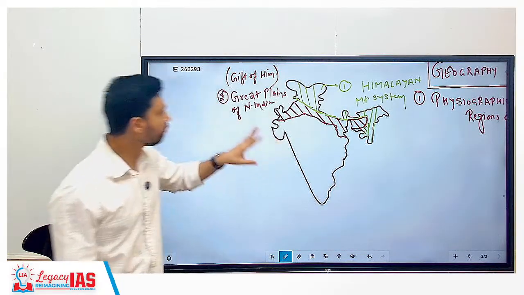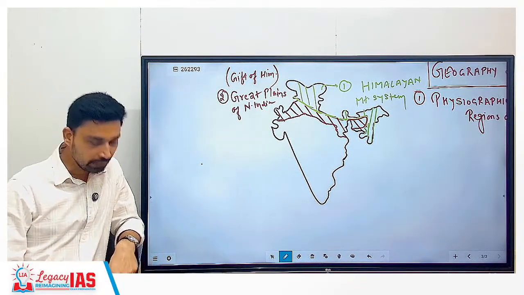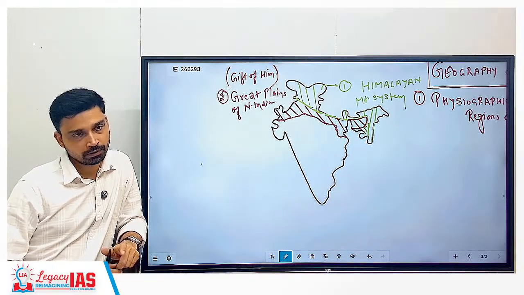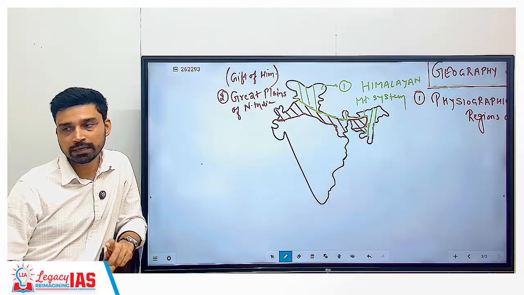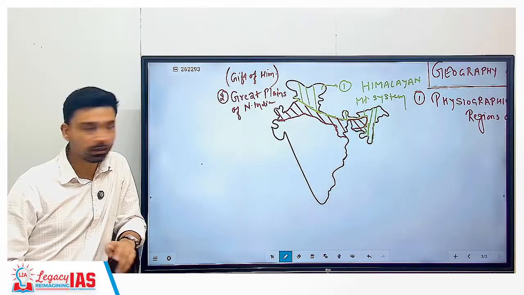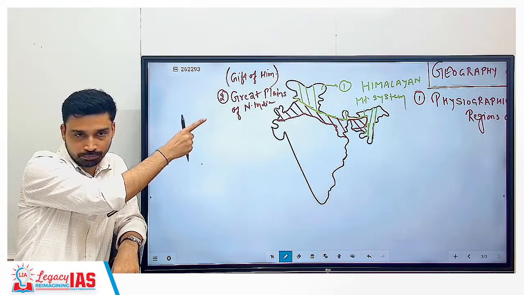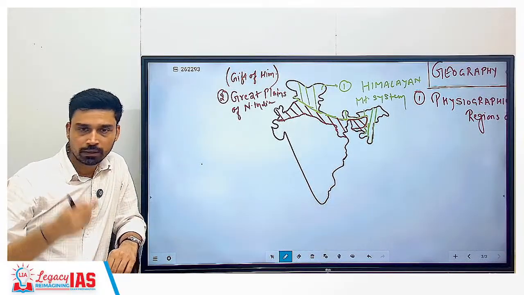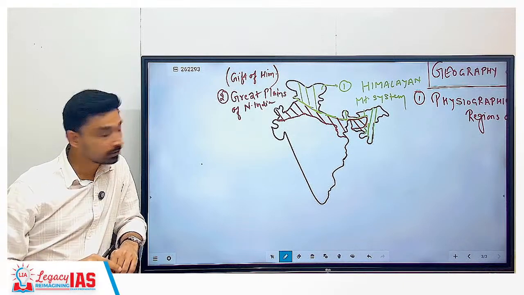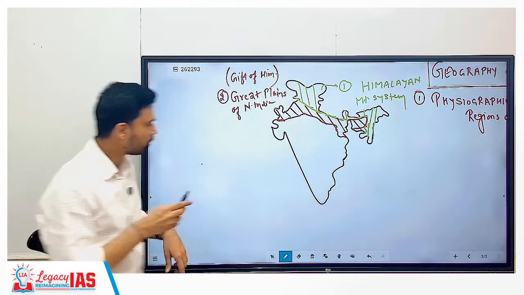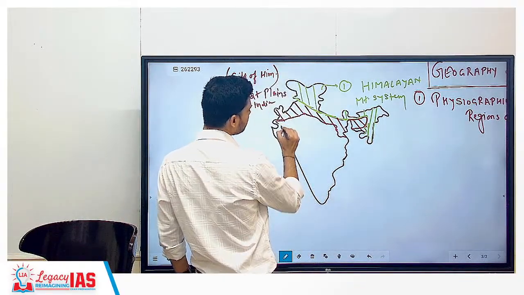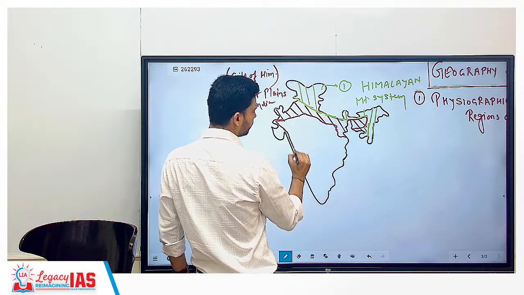What is the significance of plains for people living in India? What is the most important contribution of the plain? Agriculture. This is the most fertile region of India. About 70% of the crop production of entire India is going on in that strip of landmass. All kinds of crops, rice, wheat, pulses, oil seeds, can be easily cultivated. So we'll talk about that. So, plains of India.